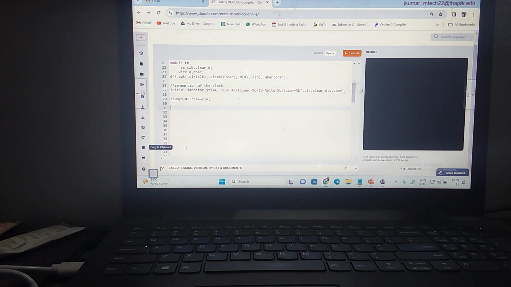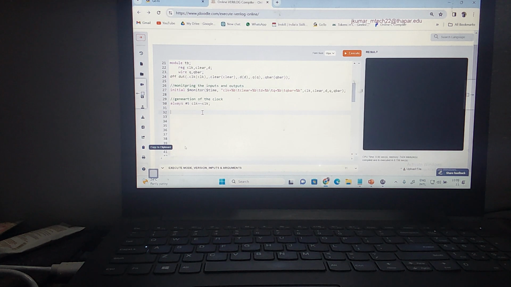Now what is this? Let us remove this here. What is this? always #5 clock is equal to not of clock. It is going to generate the clock with a time period of how much? 10 nanoseconds. This is for monitoring the inputs and outputs. You understand? Is it clear, these 2 lines of program?